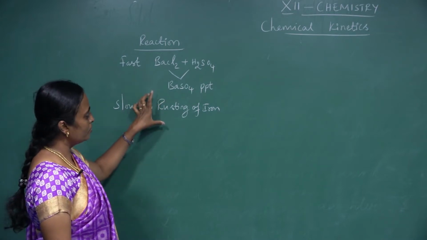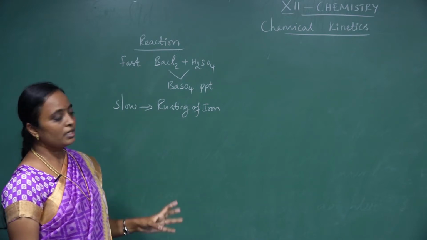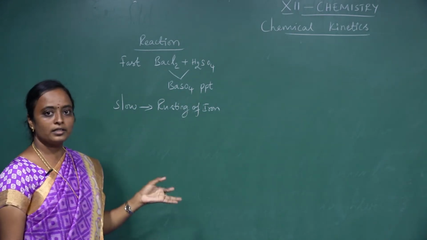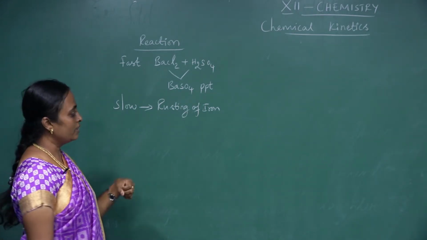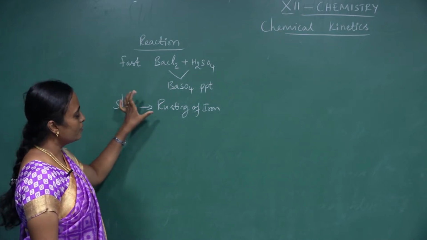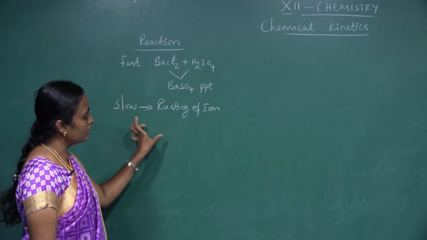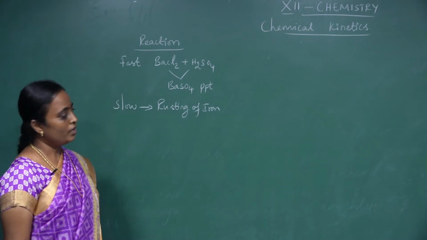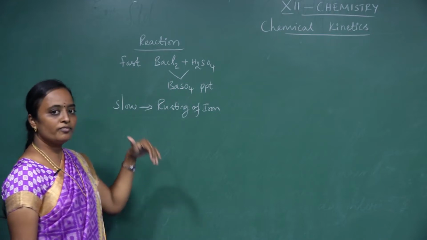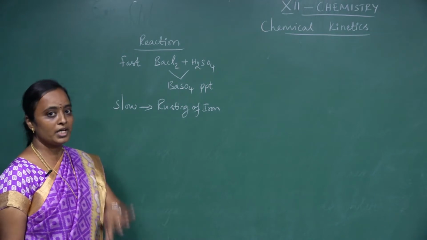So how will you study the kinetics of a reaction? If you want to study chemical kinetics, you have to find out the nature of the reactant and the product, and whether some catalyst is involved. To compare fast and slow, we have to consider the rate of the reaction. The rate of a reaction can be predicted from the change in concentration of the reactant, that is, the species involved in a chemical reaction.